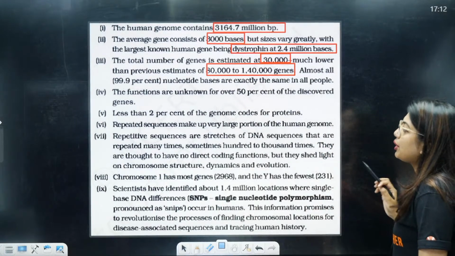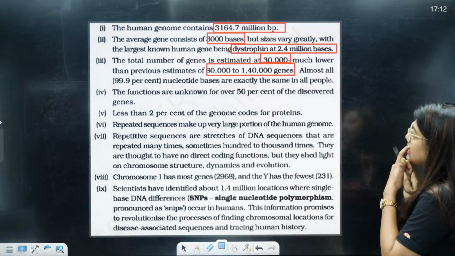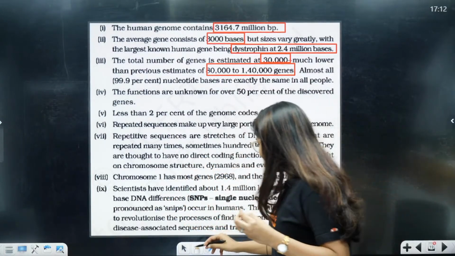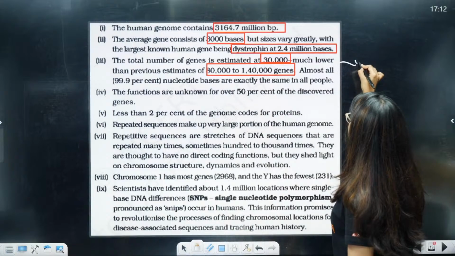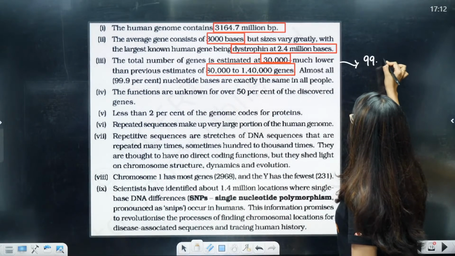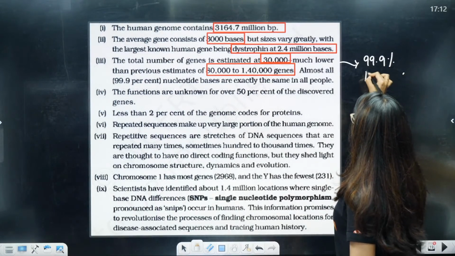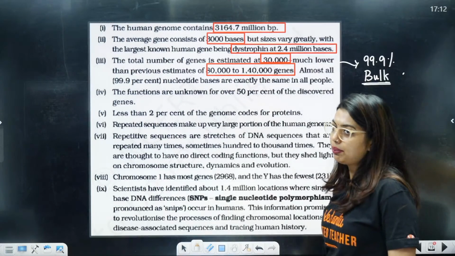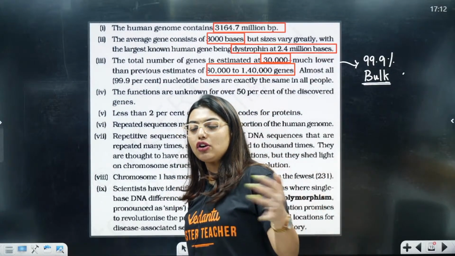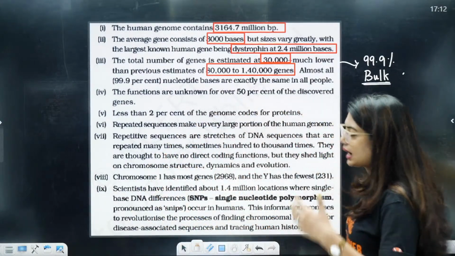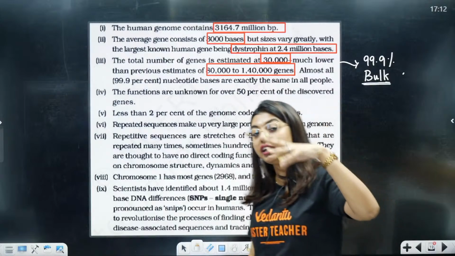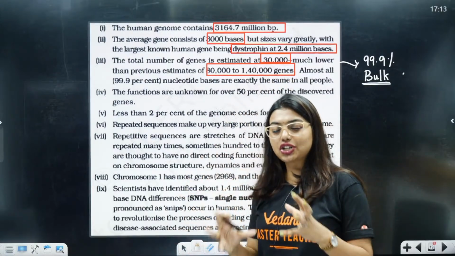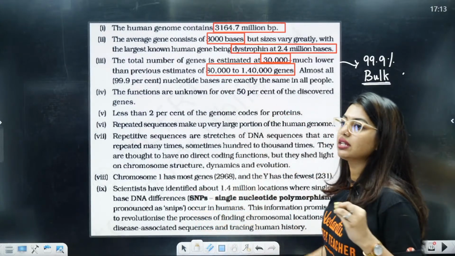99.9% of nucleotide bases are exactly the same in all people. So students, technically we got to know about our bulk DNA. That is 99.9%. You and me, all of us have bulk DNA. We got to know only because of our HGP project. Clear? DNA fingerprinting also became easy because of all this. But again, DNA fingerprinting was done in 1985, which is long ago. But then you understood, no? All this ideation came into people that, okay, this is what is happening.